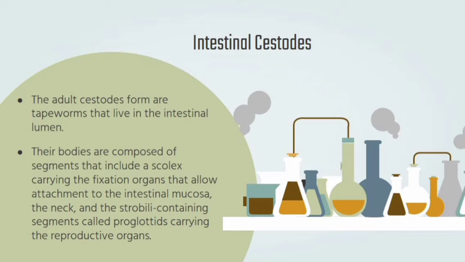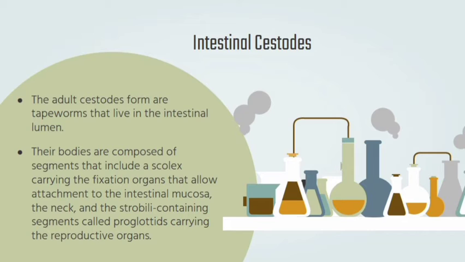So, their bodies are composed of segments that include a scolex. So, ang scolex are used for attachment to the host. So, ano yung host? Host is wherein the parasite temporarily or permanently resides para makakain or magmultiply. Carrying the fixation organs that allow attachment to the intestinal mucosa, the neck, and the strobili containing segments called proglottids,